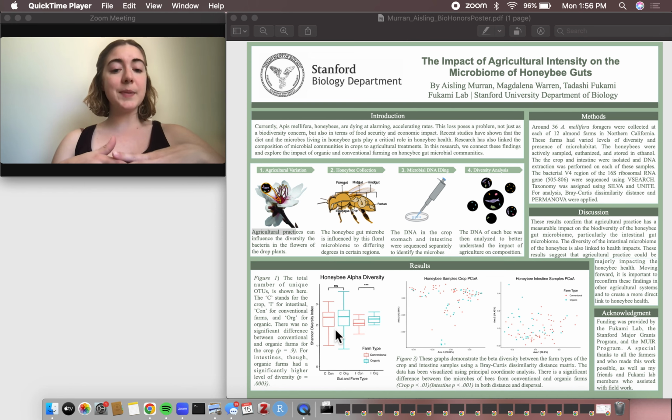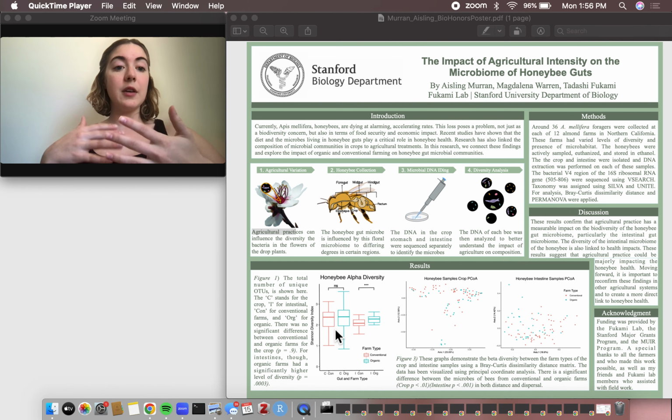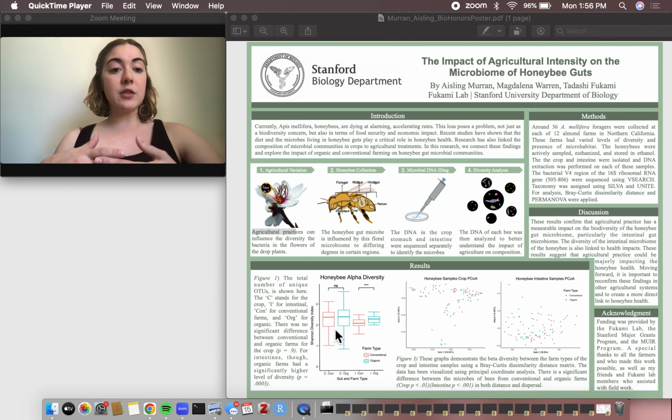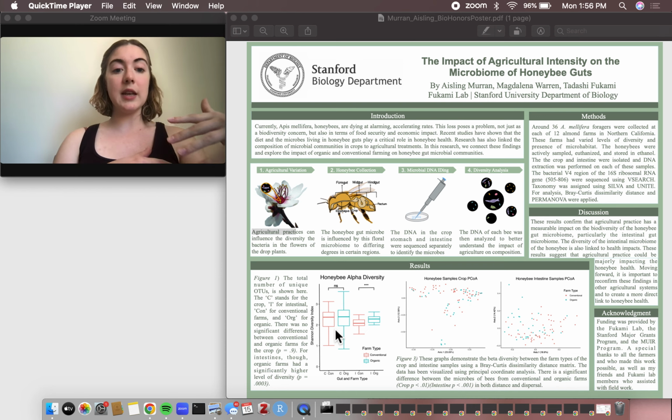A lot of research has been done on the impact of agricultural intensity on the nectar and the microbiome of the nectar of crops. And there's also been a lot of research on the impact of the microbiome of honeybees in their gut on their health. So we do know that a healthy gut microbiome means a healthy bee, and that agricultural intensity means a change to the diversity of the microbiome of nectar.